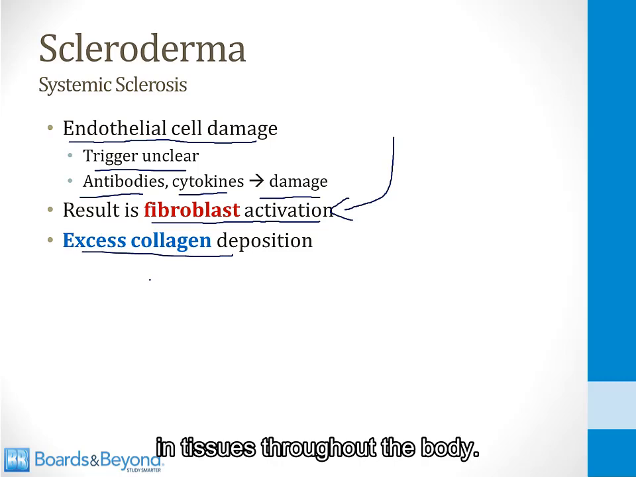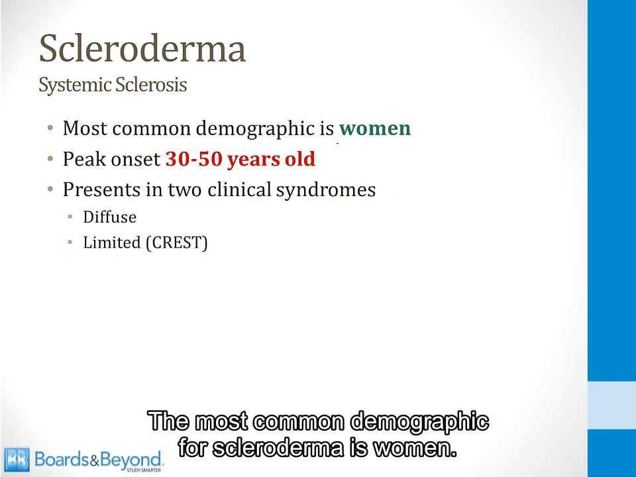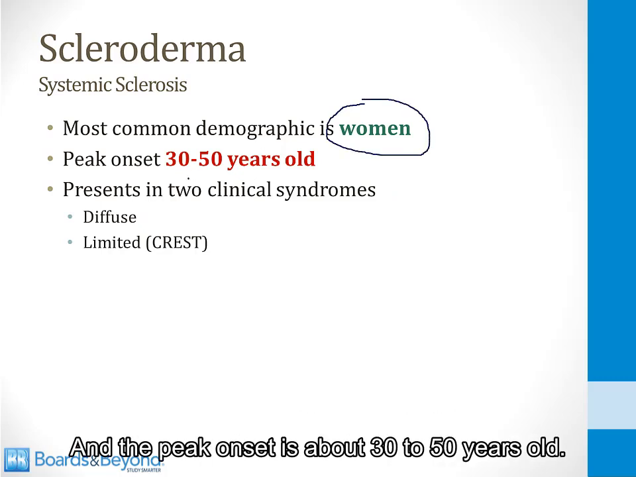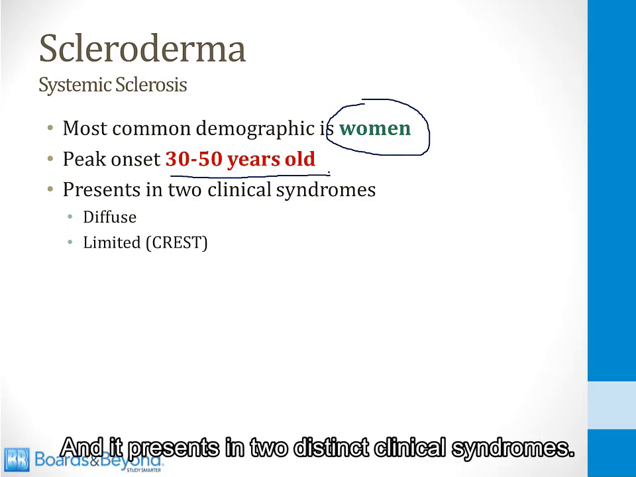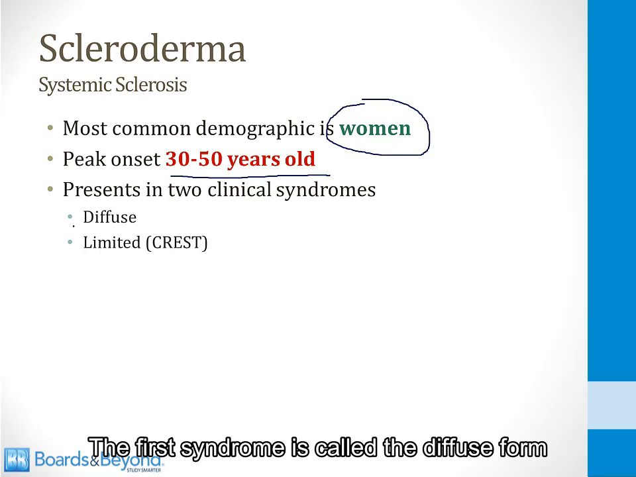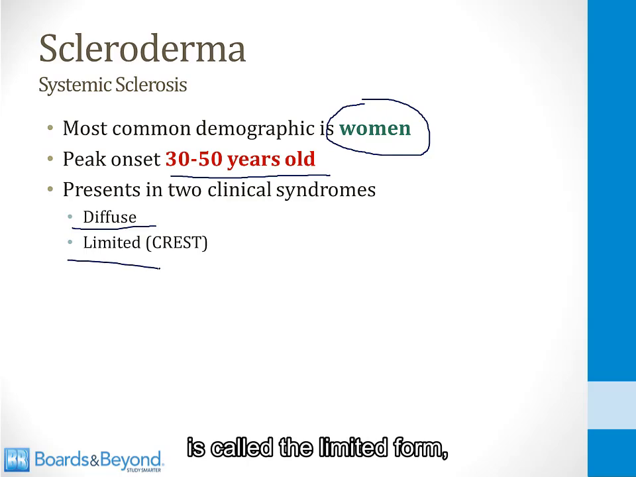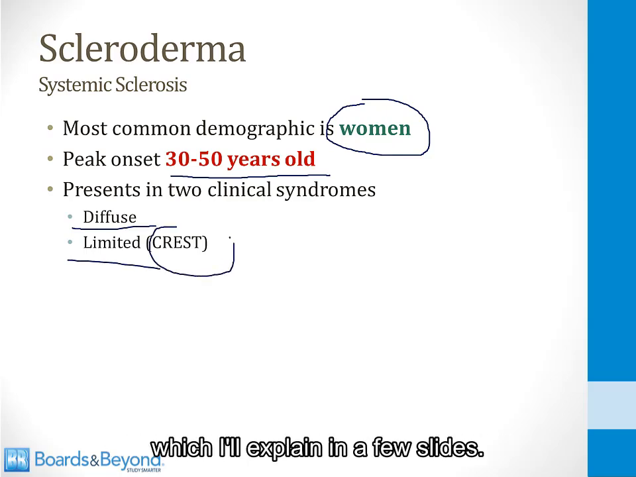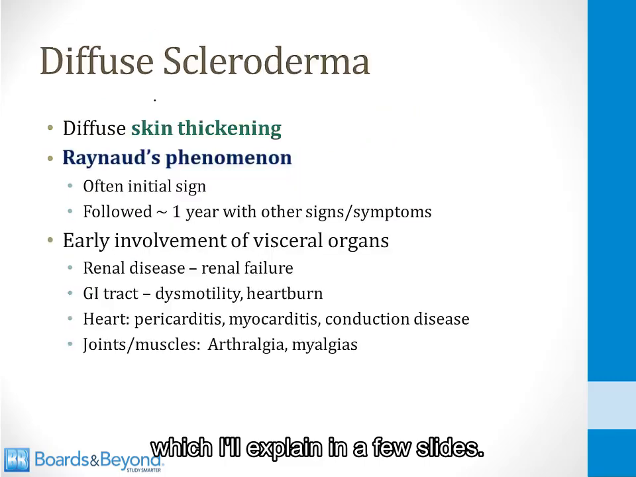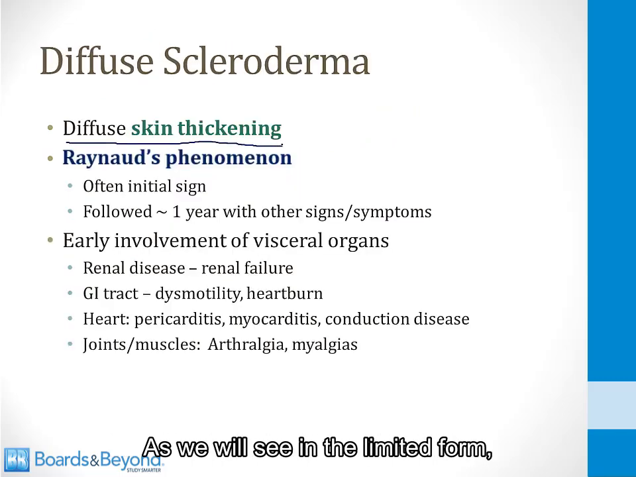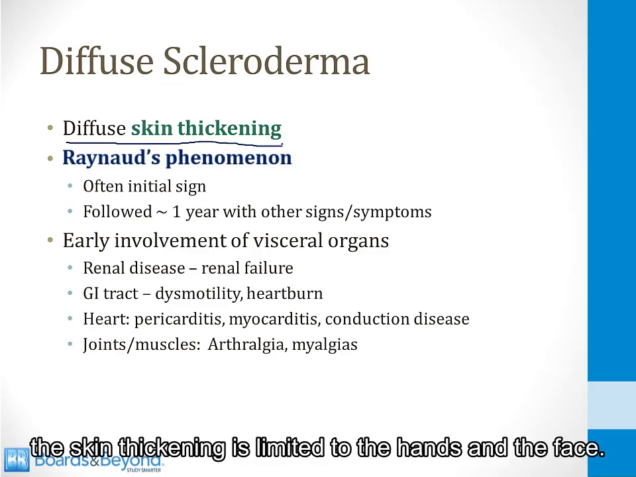The most common demographic for scleroderma is women. This is true of most autoimmune diseases, and the peak onset is about 30 to 50 years old. And it presents in two distinct clinical syndromes. The first syndrome is called the diffuse form of scleroderma, and the second syndrome is called the limited form, which also goes by the name of CREST, which I'll explain in a few slides. Diffuse scleroderma gets its name because there is diffuse skin thickening. As we will see, in the limited form, the skin thickening is limited to the hands and the face.